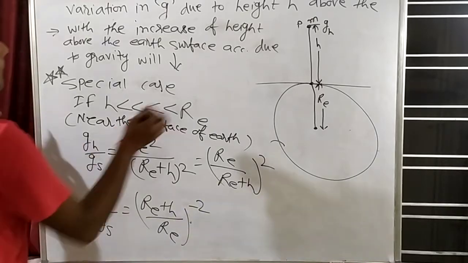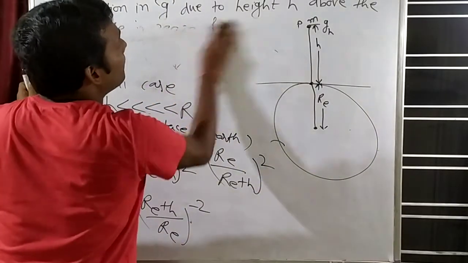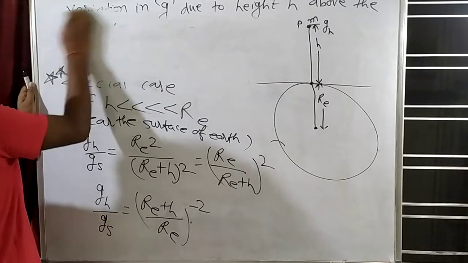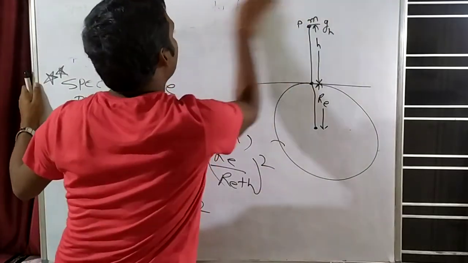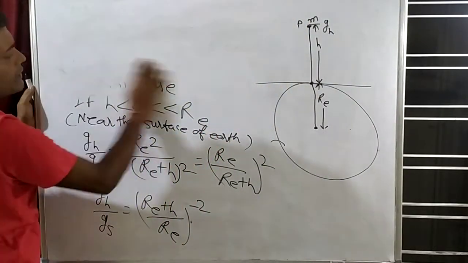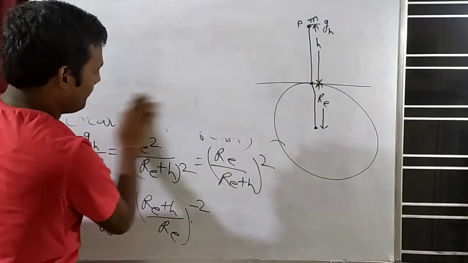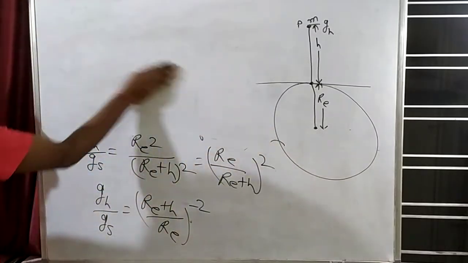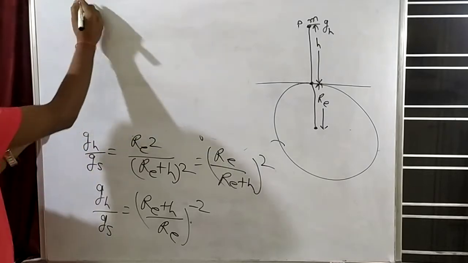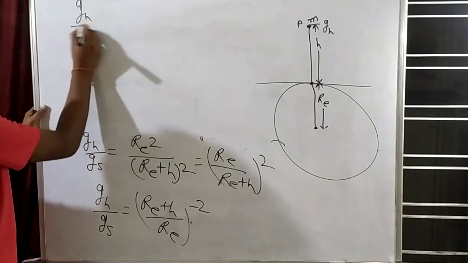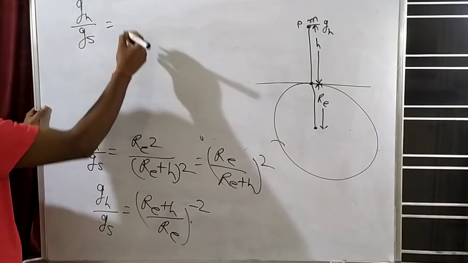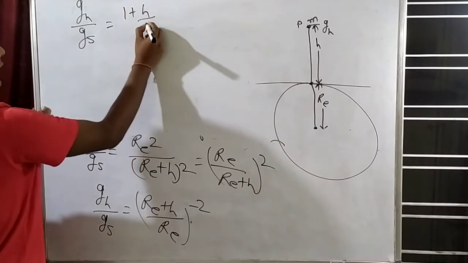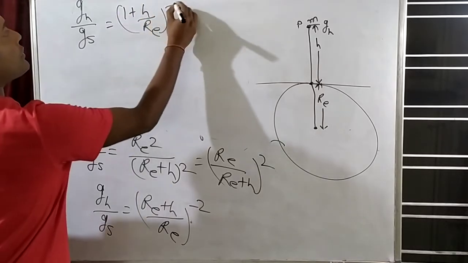Now see, there will be an approximation, known as binomial approximation. How will we take the approximation? See this thing. Can we write gh by gs is equal to (1 plus h by Re) to the power minus 2?